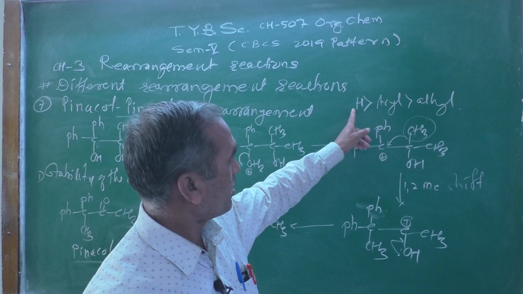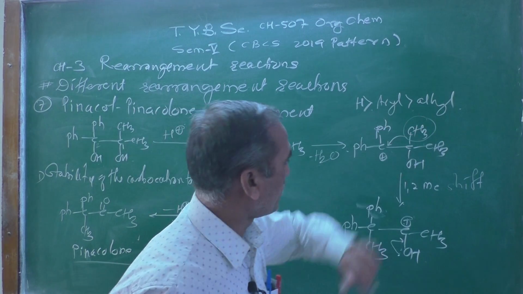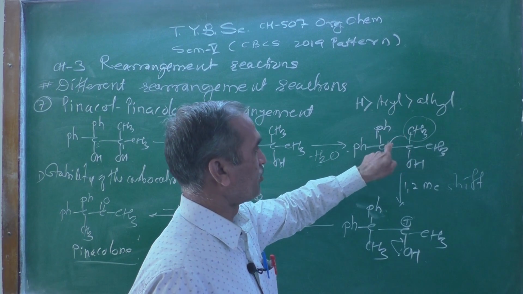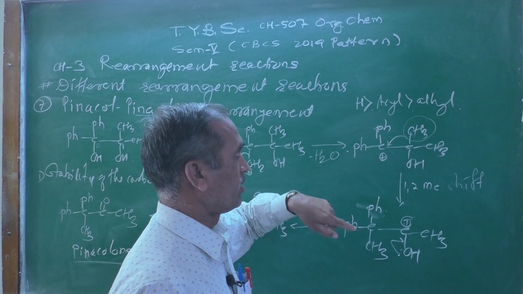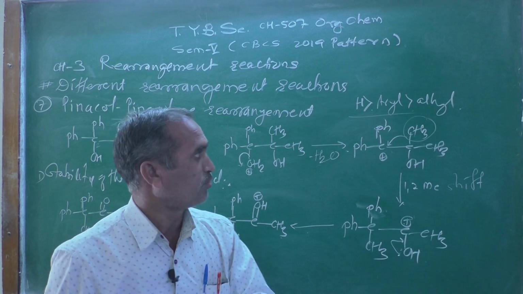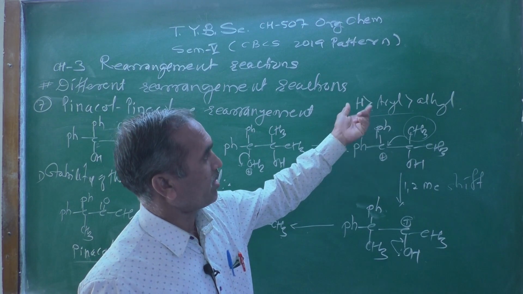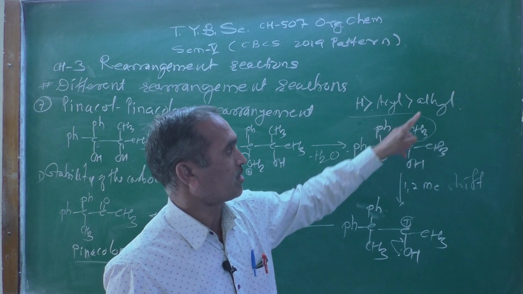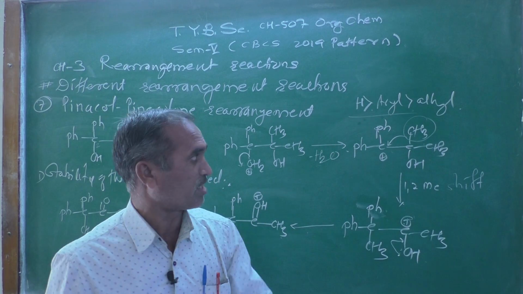And remember here H, aryl and alkyl, even though here the migration of the alkyl group happens over here, if you see the general trend found to be hydrogen migrates fast, then aryl, then alkyl, but in this case alkyl migrates in some exception cases.